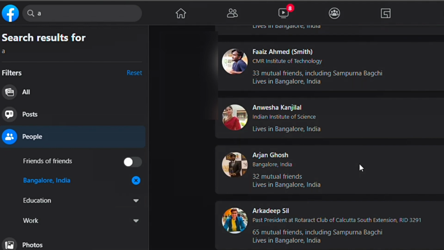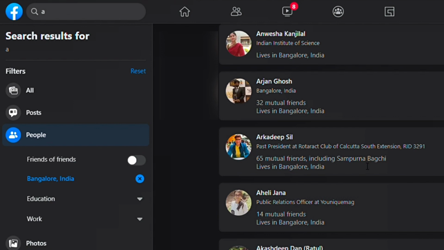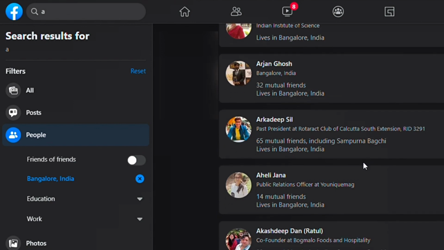But I don't recommend you send friend requests to people you don't know. If you know someone, you can use that technique and find that person on Facebook. Or if you want to get in touch with some friends in your locality, you can use this technique to get in touch with the people. So this is the method which you can use right now to get in touch with people.